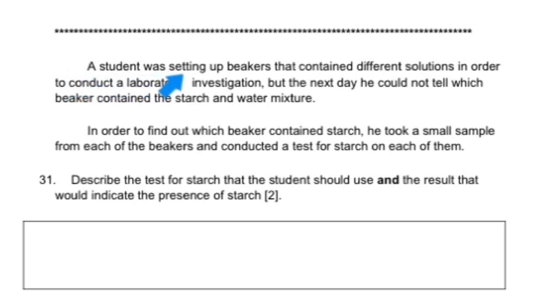A student was setting up beakers that contained different solutions in order to conduct a laboratory investigation, but the next day he could not tell which beaker contained the starch and water mixture. In order to find out which beaker contained starch, he took a small sample from each of the beakers and conducted a test for starch on each of them. 31. Describe the test for starch that the student should use and the result that would indicate the presence of starch. 2 points.